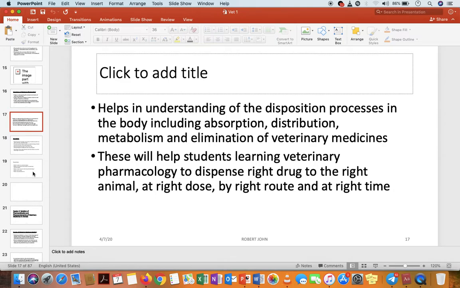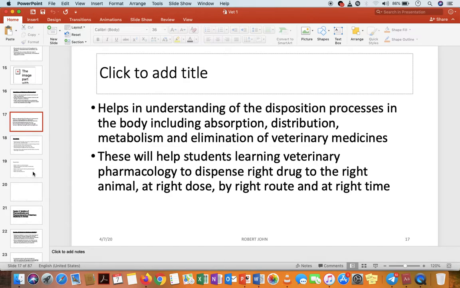And also, it can help us to understand the disposition process in the body. In this disposition process, we are talking about absorption, distribution, metabolism, and elimination of these veterinary medicines. So in short, we are going to understand the pharmacokinetics of veterinary medicine. And this will help students of veterinary pharmacology to dispense the right drug to the right animal at the right dose by the right route and at the right time.